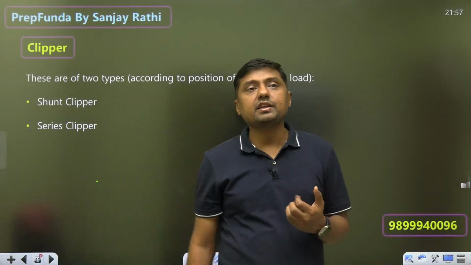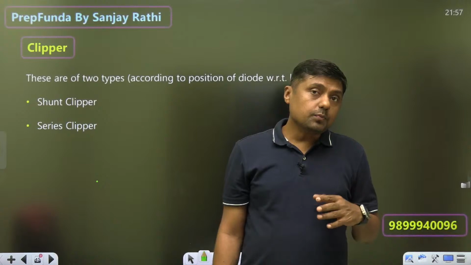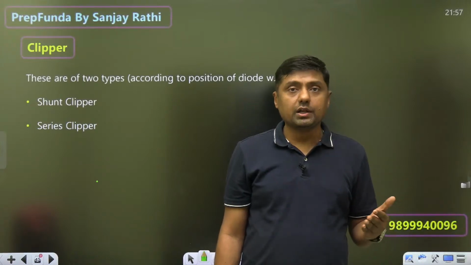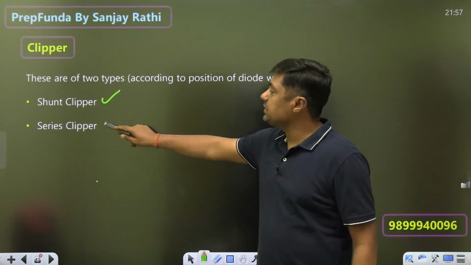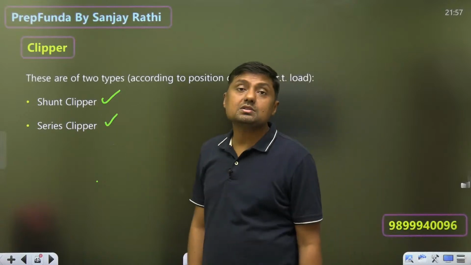We are just connecting the diode. If suppose the diode is connected parallel to RL, then it is called shunt clipper. If the diode is connected in series with RL, then it is called series clipper.